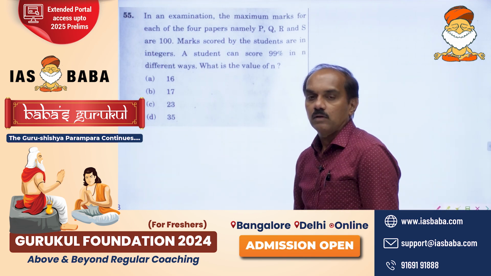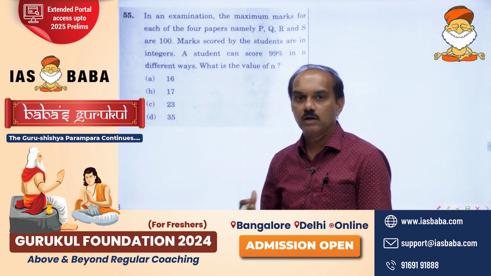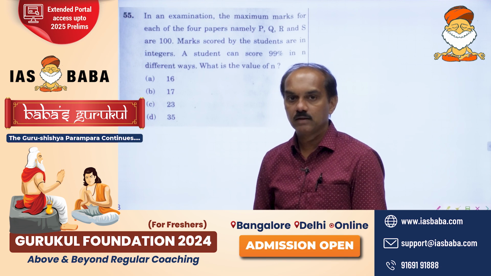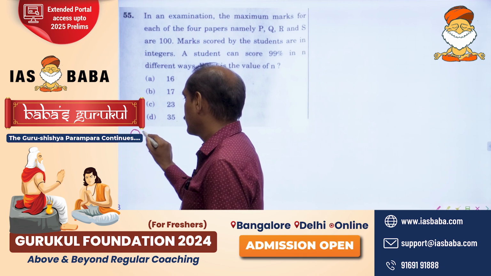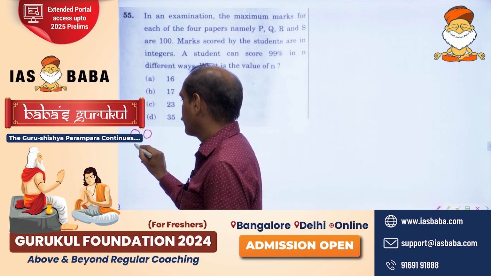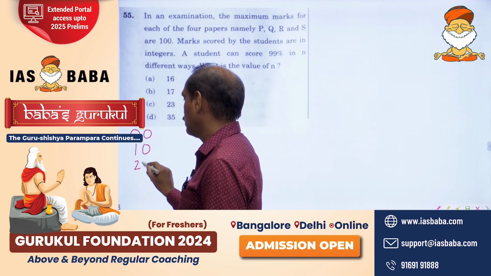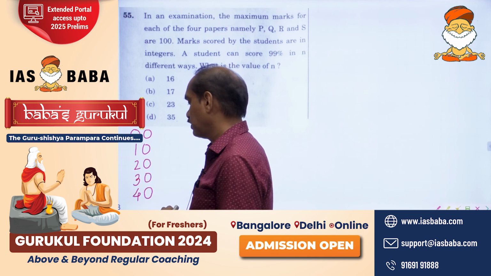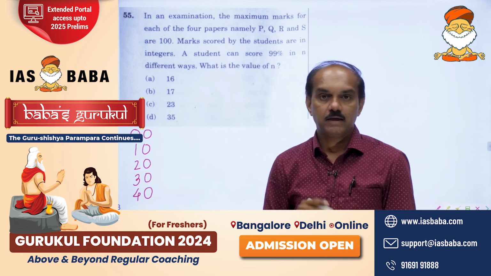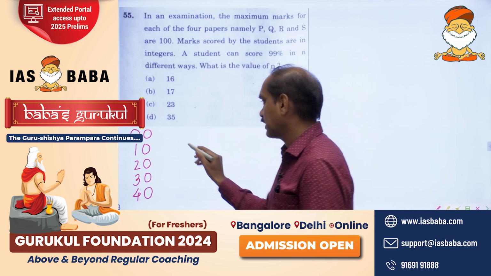Now let us concentrate only on the different number of ways of losing 4 marks. 0, 0, 1, 0, 2, 0, 3, 0, 4, 0. You cannot write 5, 0 because he has lost only 4 marks. Okay.